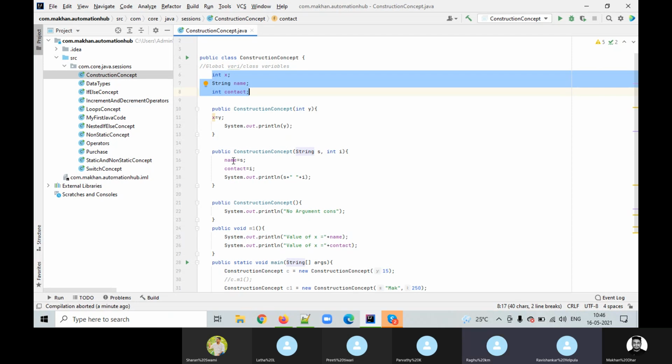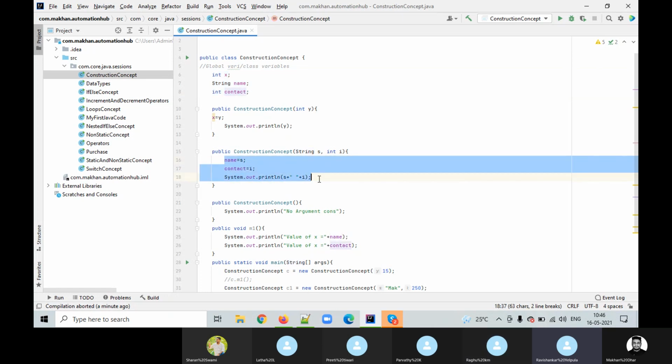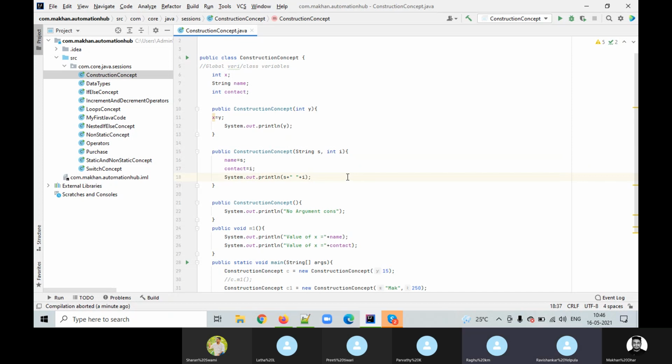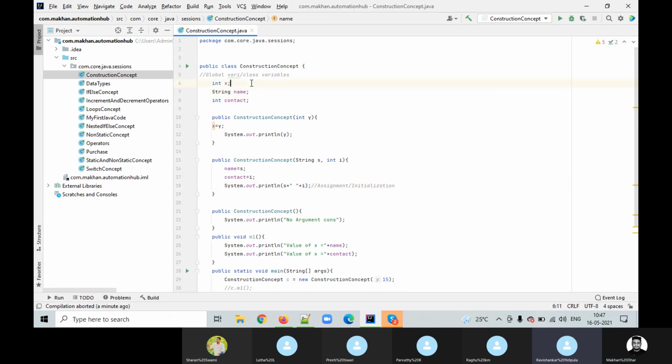We declare those variables in the class, on the top of the class. In the constructor we are initializing, assigning the values. I'll simply say there was one bucket of water, which we pass from here in the constructor. When we are calling with two values, that is a bucket. In that bucket we are passing the value, and whatever is in that bucket, we take it and pour it into another bucket.